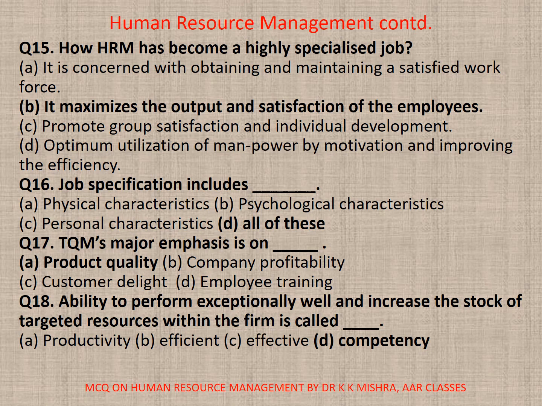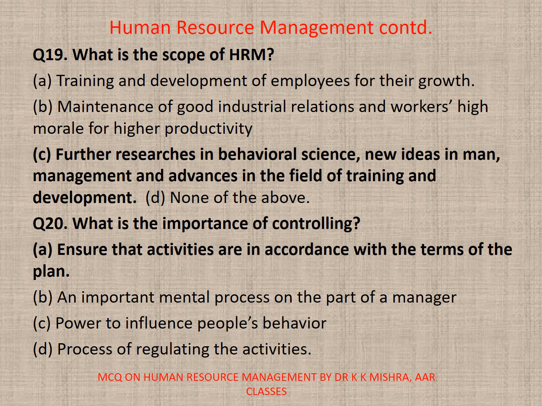18. Ability to perform exceptionally well and increase the stock of targeted resources within the firm is called dash. A. Productivity, B. Efficiency, C. Effectiveness, or D. Competency. Correct option is D. Competency. 19. What is the scope of HR?